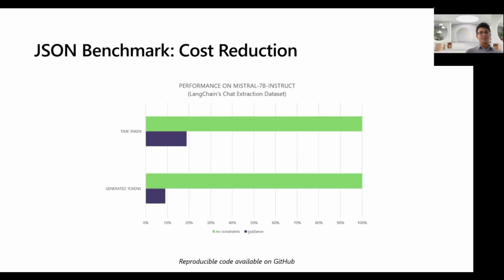The other cool thing that we can show is the cost reduction side. So we've instrumented all of this in the LangChain benchmark too, and on their suite of many different chat extraction tasks, I'm just putting the numbers for Mistral here, but this holds for Phi and Llama and all the other language models too. You can see that guidance generates this output in about 20% of the time, and uses about 10% of the generated tokens as doing it the traditional way, right?